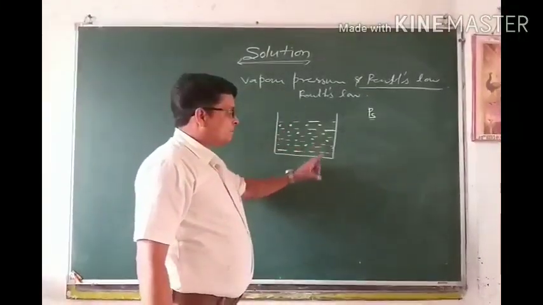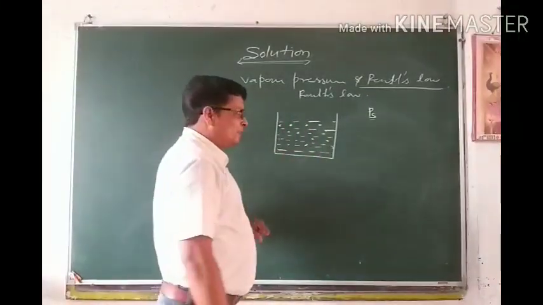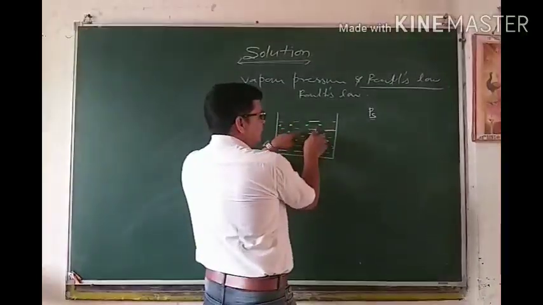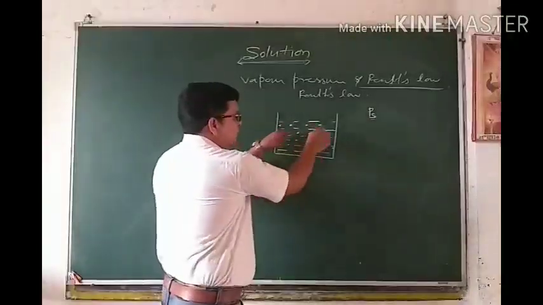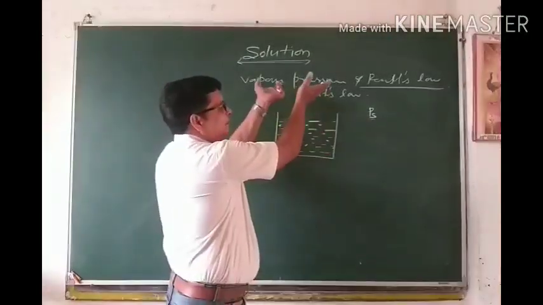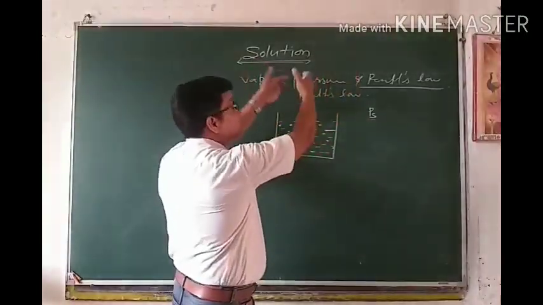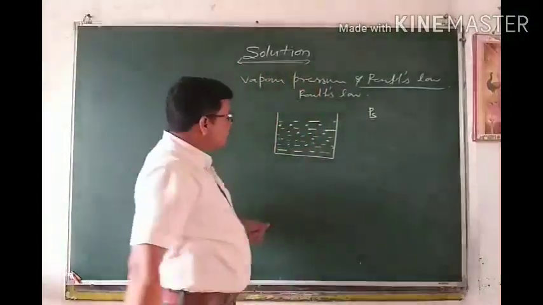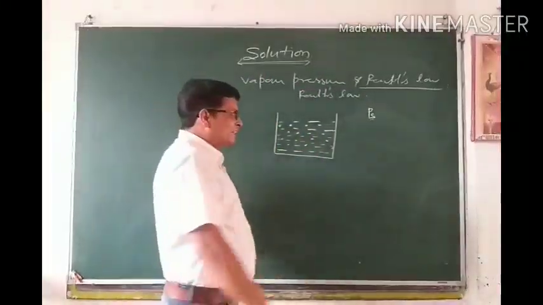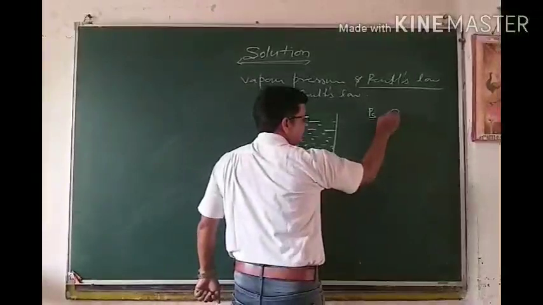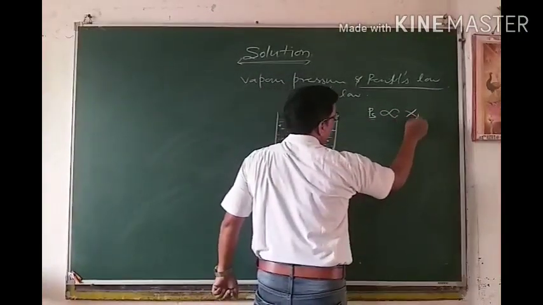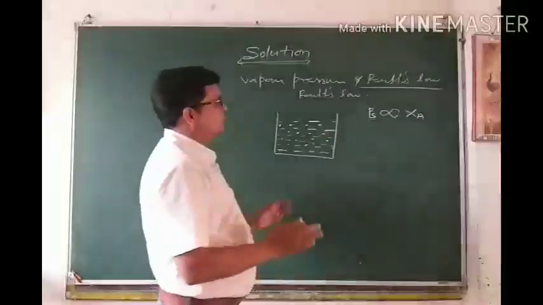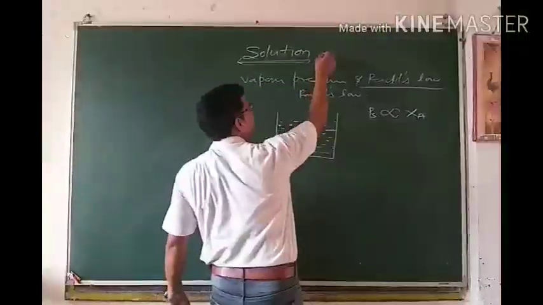At a constant, definite temperature, the greater the mole fraction of solvent, the greater will be the rate of vaporization, the larger will be the amount of vapor, and the greater will be the vapor pressure. So we can say at a definite temperature, the vapor pressure of a solution containing non-volatile solute is directly proportional to the mole fraction of solvent. Just keep this in your mind forever.